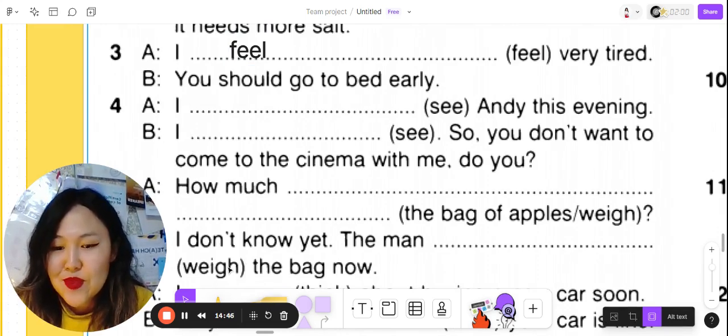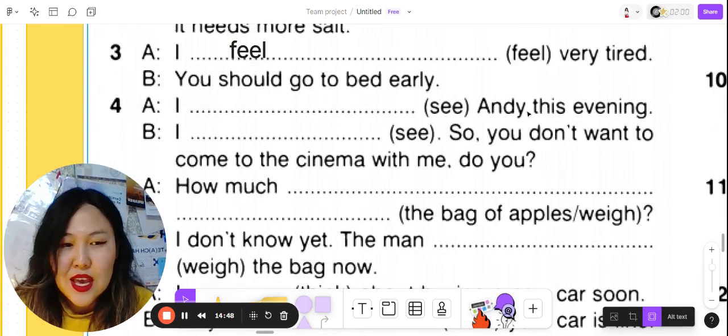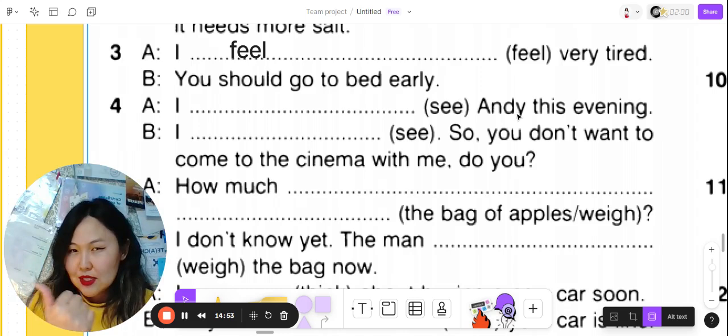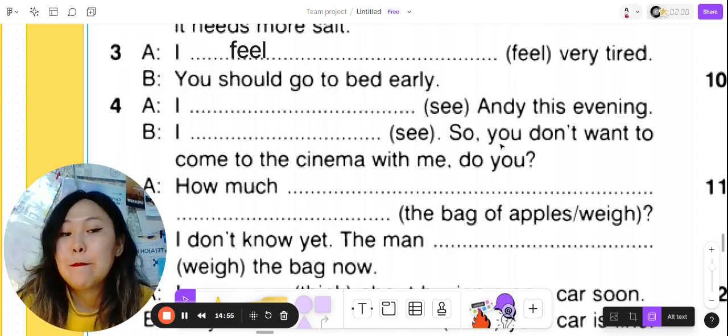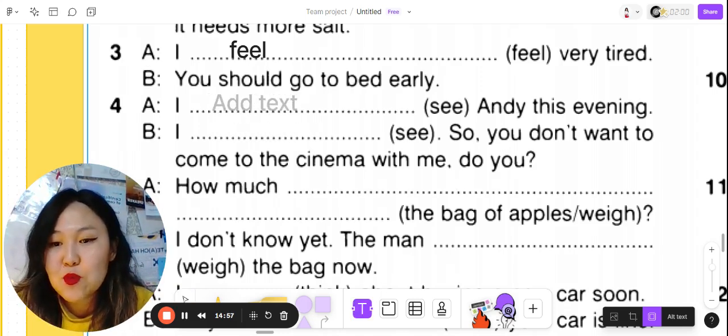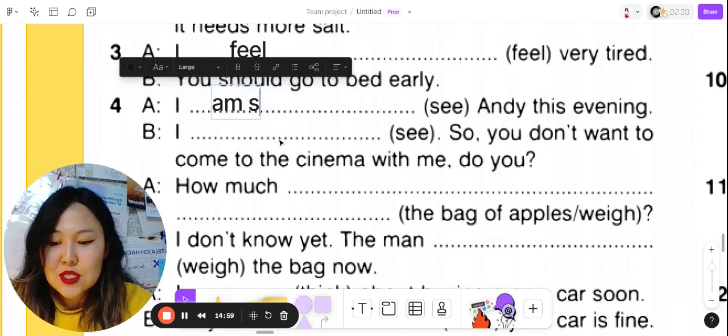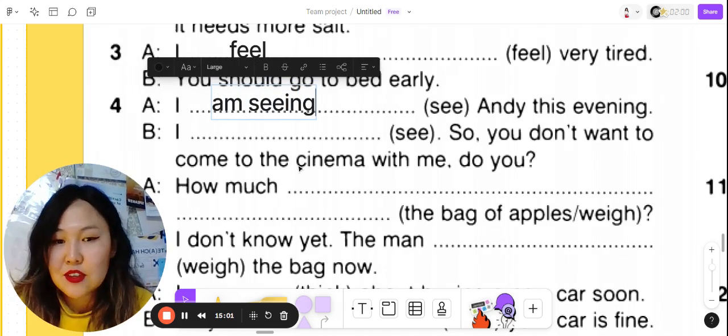Let's do the fourth one. I see Andy this evening. It doesn't mean that I see him. It means that I am meeting him. That's why I am using present continuous. I am seeing Andy this evening.